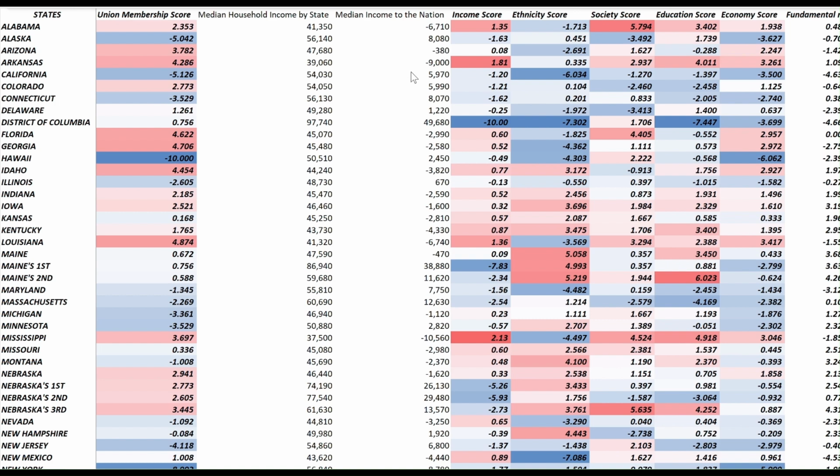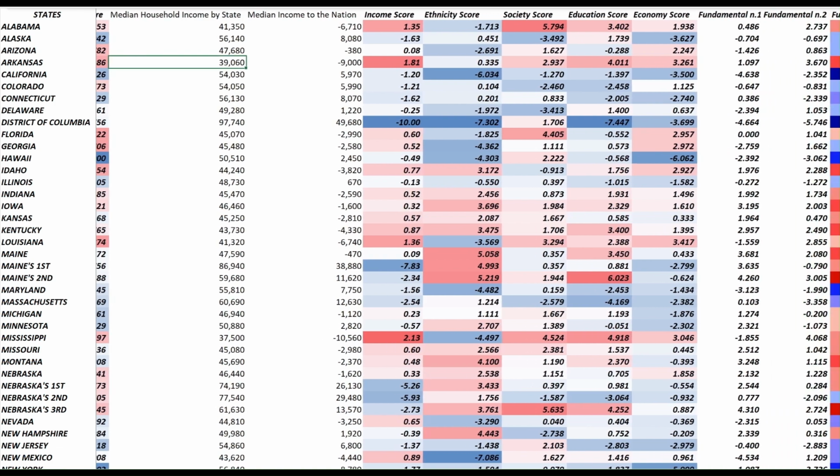Another thing is the urban and rural divide. Of course, urban wages tend to be higher, alright? If you live in New York or Los Angeles, you're way more likely to make much more money than if you live in a rural county in Kansas, alright? So these are also other things to take into account.